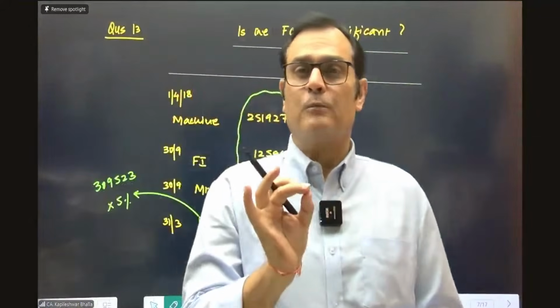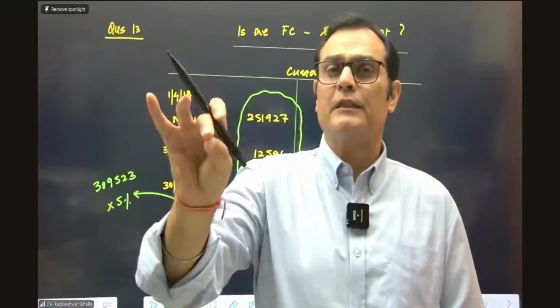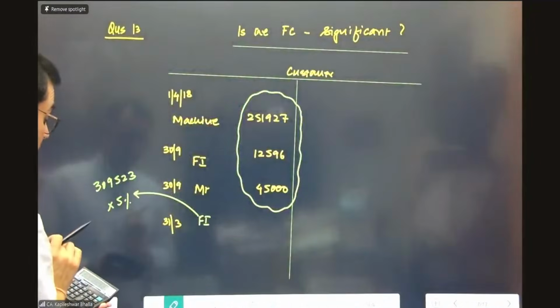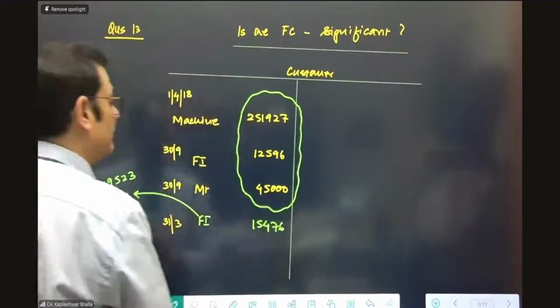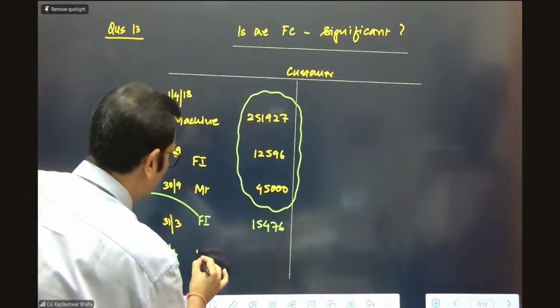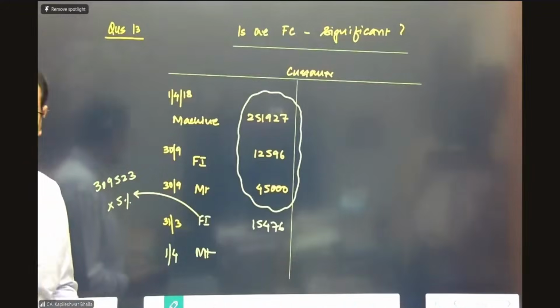Because the customer did not pay me, so whatever is the balance in his ledger, we're going to charge interest on the cumulative balance. So 5% interest on this will be 15,476. And then finally, on 1st April, we are providing another maintenance services to him. That is the last information given.